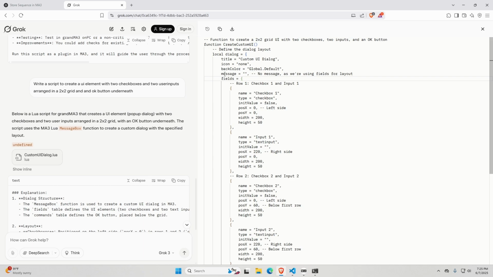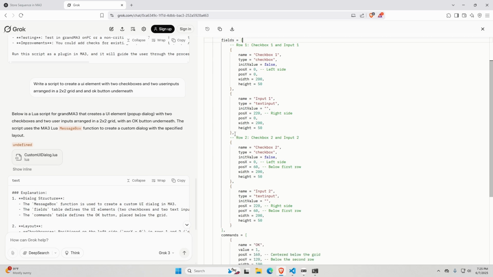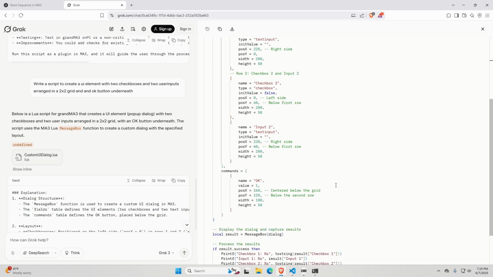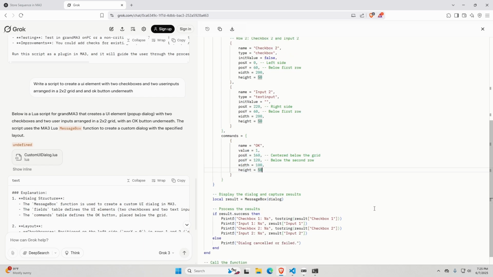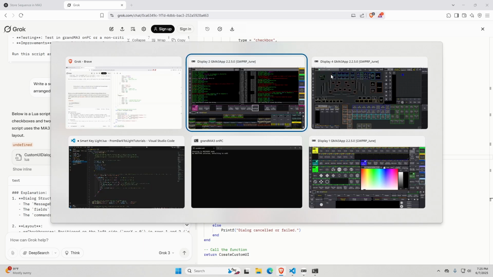Fields, I've never seen that before. We put in a checkbox with all of this information, a separate checkbox. This isn't an input. Then we put a checkbox, another input, and then a command. Commands is correct. That is what we're looking for. I did not know that you could give it position with height information. I guess we'll see if that works. Result, okay. And then we print the results. All right, let's copy this and see if it works.